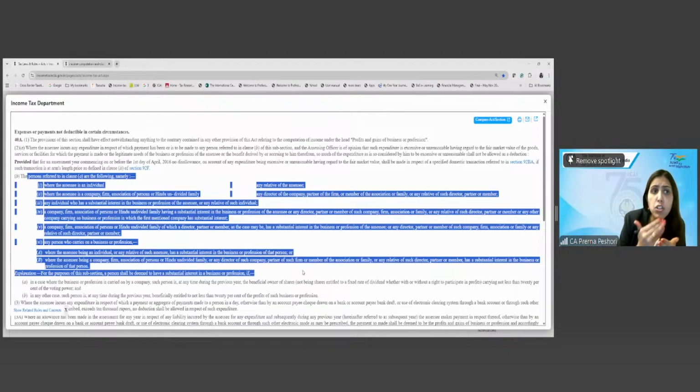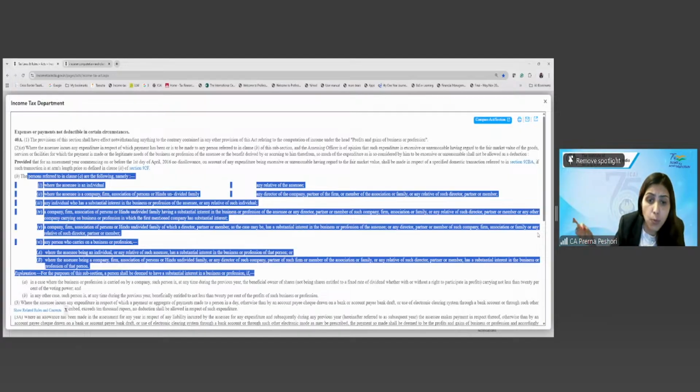So where the expenditure is paid or incurred for any specified person, and the AO is of opinion that such expenditure is excessive or unreasonable having regard to the fair market value of the goods, services or facility for which the payment is being made, or the legitimate needs of the business or profession of the assessee, or the benefit derived by or accruing to him therefrom, then so much of the expenditure as is considered to be excessive or unreasonable shall not be allowed as deduction.